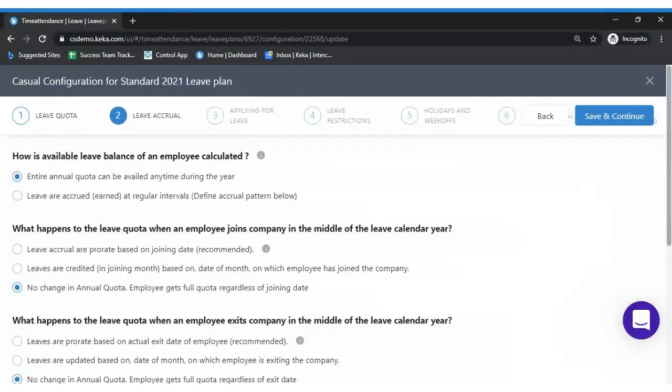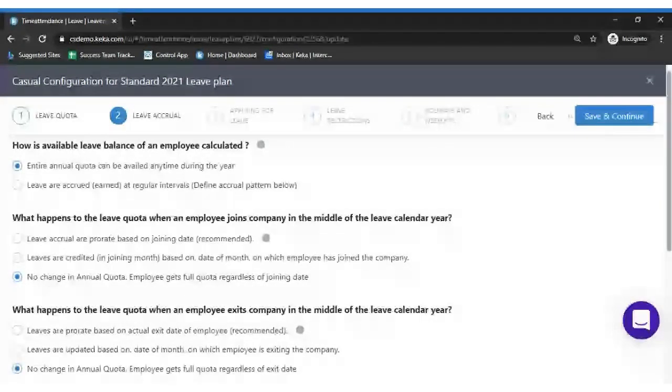In the first page we have configured what the leave quota is and how it is allocated. In the second page, what will happen to the leave quota which has been allocated, like how the accrual happens. So how is the leave balance of an employee calculated? There are two different cases. The entire leave quota can be allotted at once, like my total leave balance is 12. As soon as the employee joins the organization, a total leave balance of 12 will be allocated to the employee in the first case. In the second case, leaves are accrued at regular intervals.